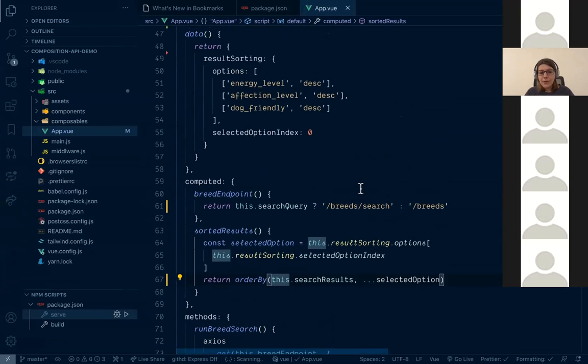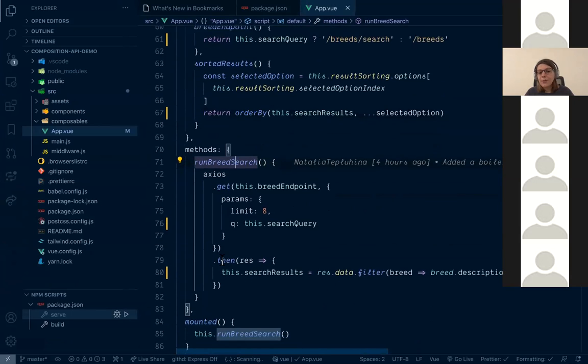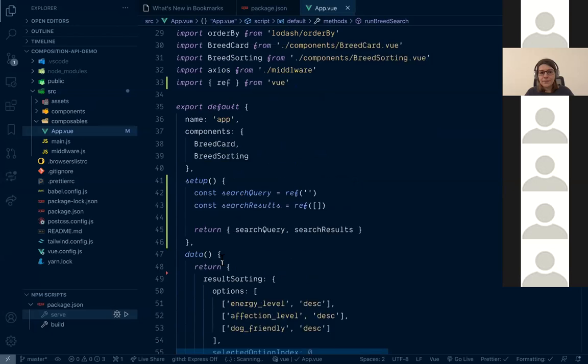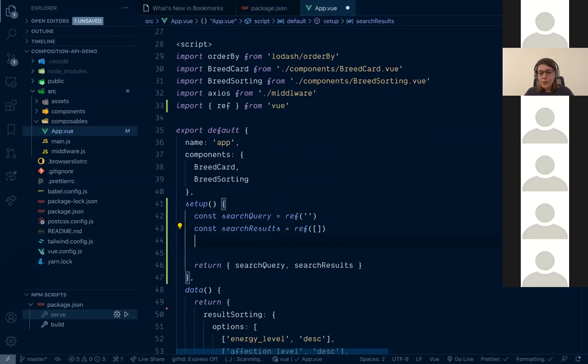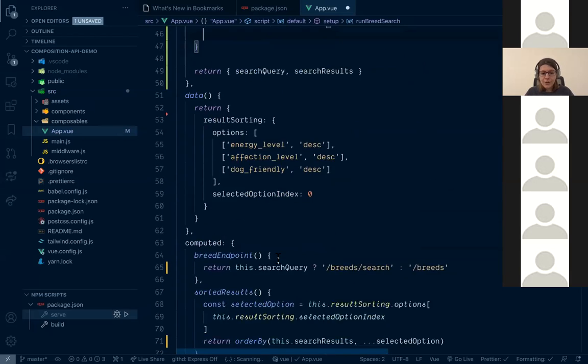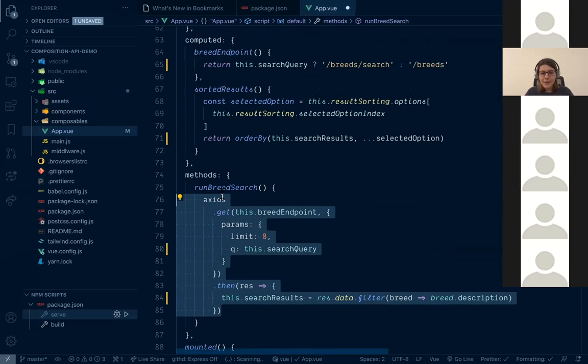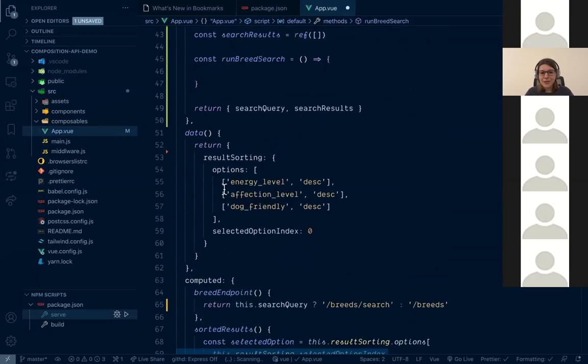Let's go a bit further, and let's also move our runBreedSearch method to the composition API as well. For this, we won't need any kind of helper like ref, because a method is a method. It's just a function. So I will define const runBreedSearch, which is a function. And let's just copy paste the logic from whatever we have here and start fixing it, because this one is not going to work from scratch.